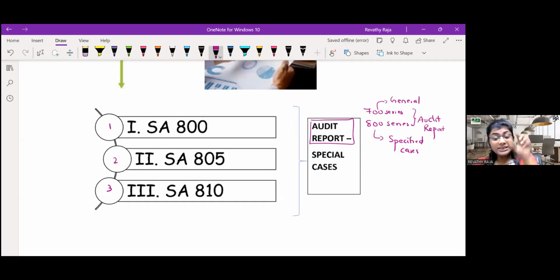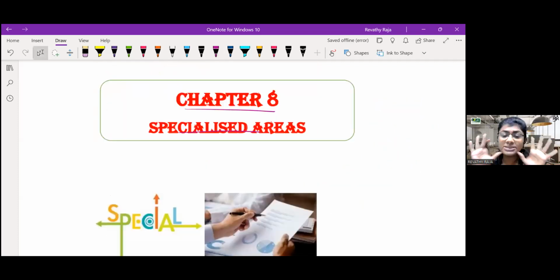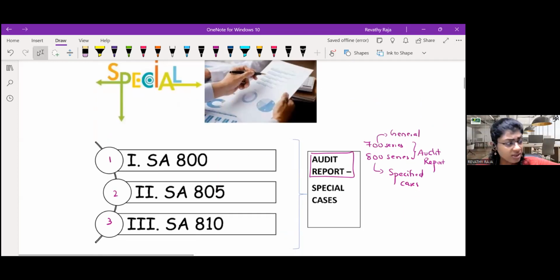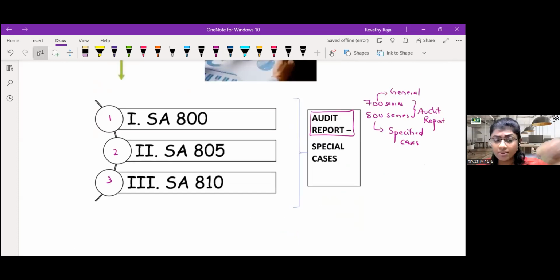Now there are 3 sets of specified cases. That's why 3 standards. So now for the exam, if a question is coming, as an auditor, how will you form the opinion? As an auditor, whether it is emphasis or other matter, key audit matter, if the question is on those topics, which series will come to your mind, guys? Is it 700 or 800? If the question is relating to KAM, emphasis, the usual topic, then it is 700 series.